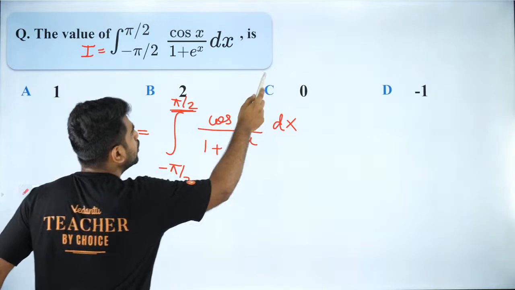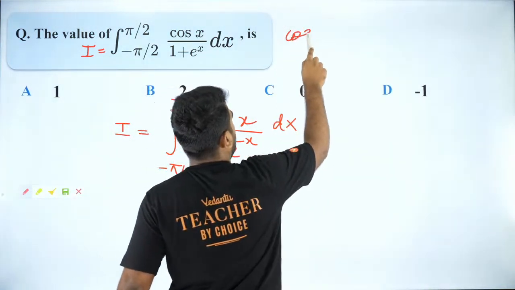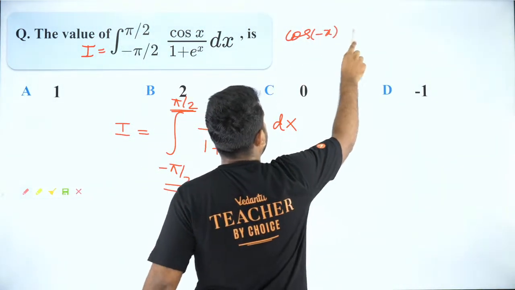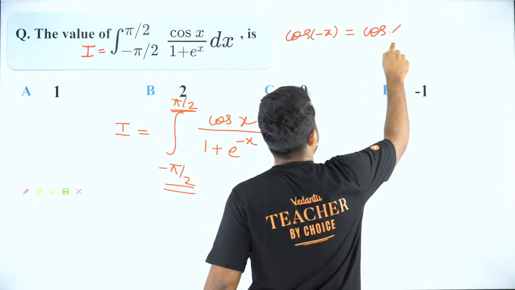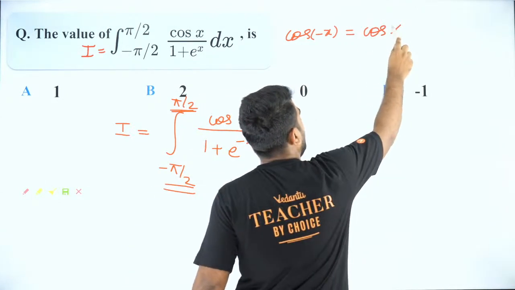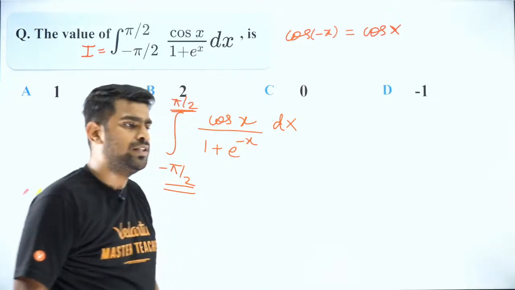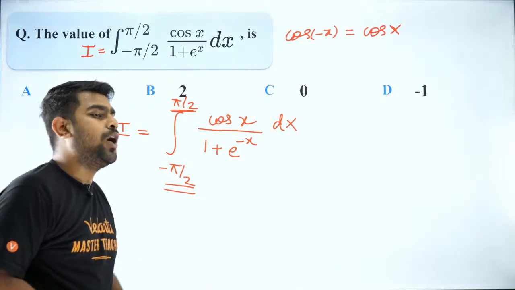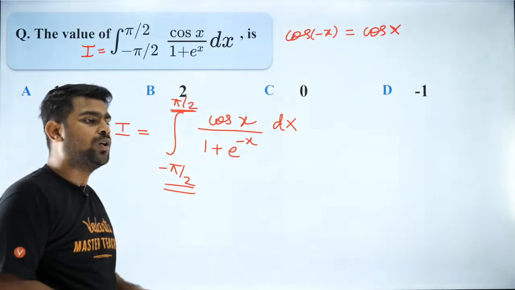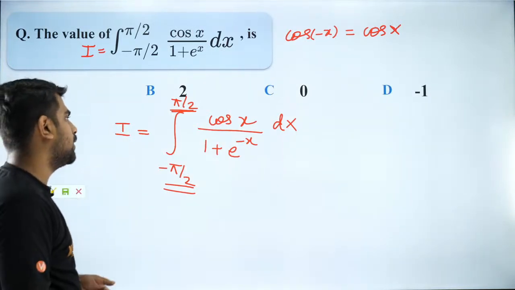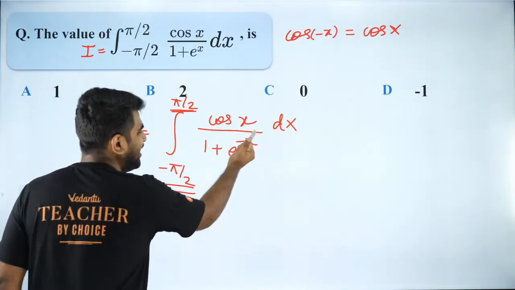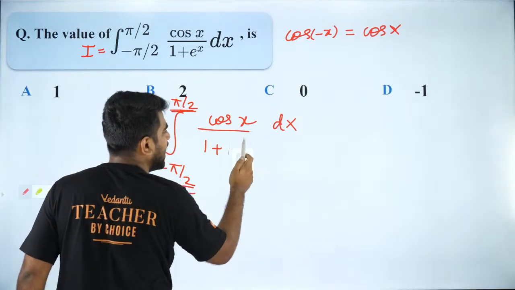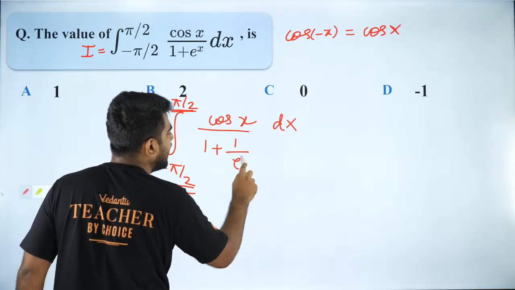Please remember, cos of minus x is equal to cos x, because cos is an even function. I hope you all are able to recollect that. I taught you odd and even functions yesterday. Exactly, Saurav, I told you very clearly, cos is an even function. Got it? So now this e to the power minus x, I can write it as 1 by e to the power x.